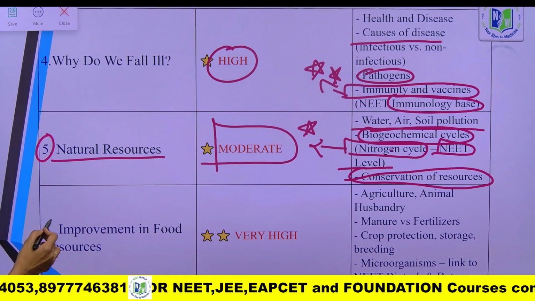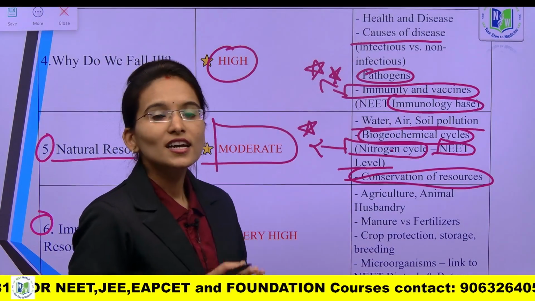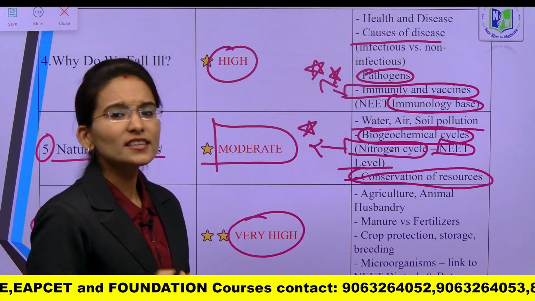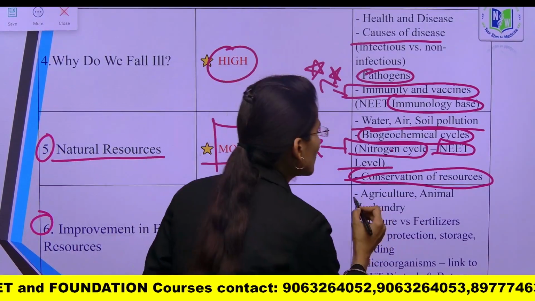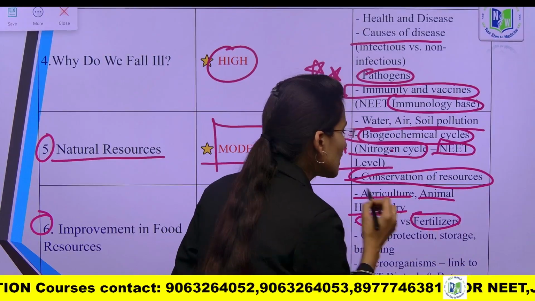And next, when it comes to the 6th chapter, improvement in food resources, it is one of the very highest chapters, but in the 9th standard you need to focus mainly on agriculture, animal husbandry, manure versus fertilizers.